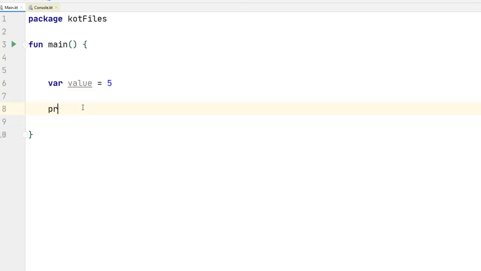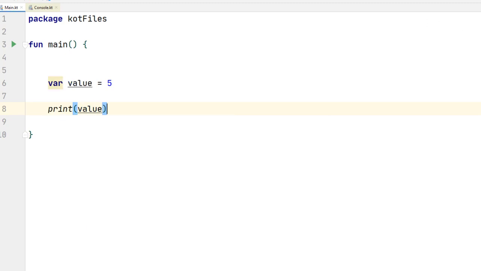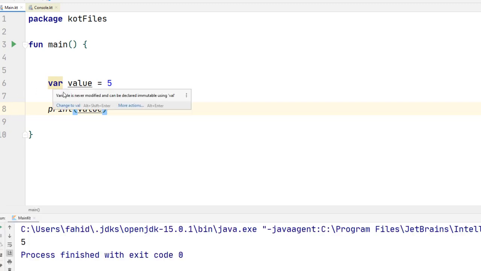Now let's go ahead and actually print it. Print value. If we print it, we get the result. This works, but you can see that the IDE is complaining again, saying that this variable is never modified. So it's nice if you use an immutable type. In Java we are used to the final keyword to create immutable variables. In Kotlin we don't have anything called final.